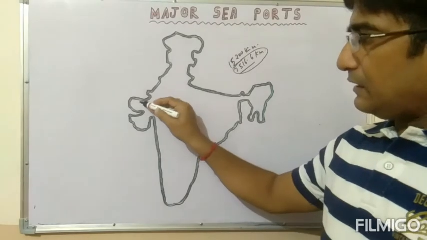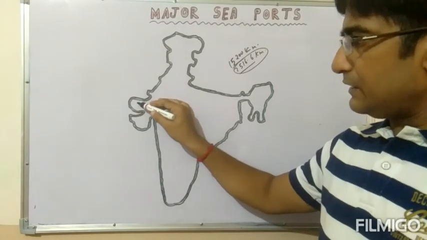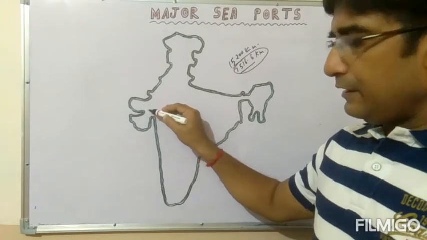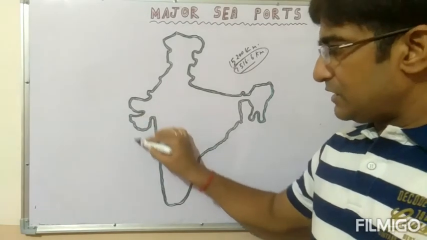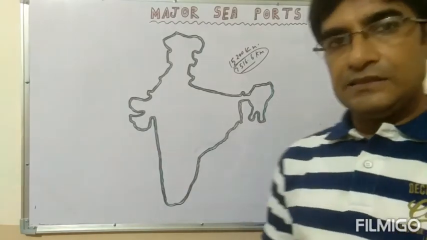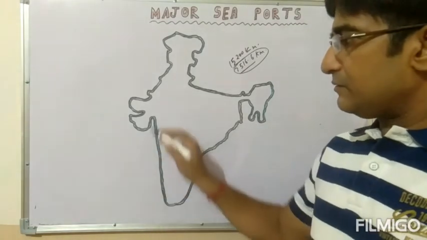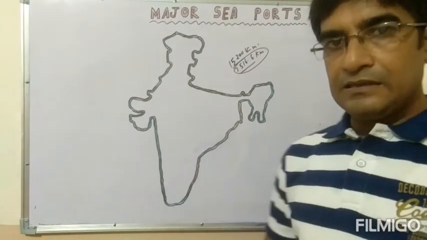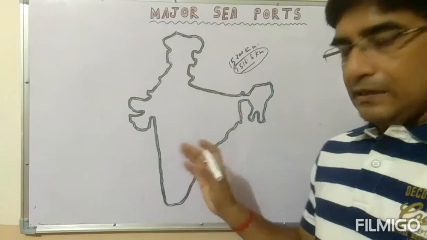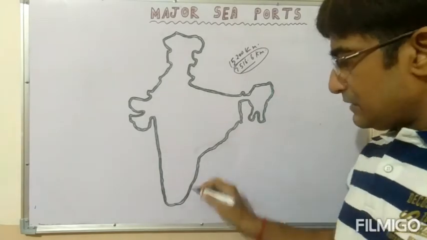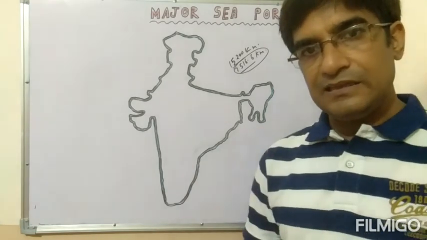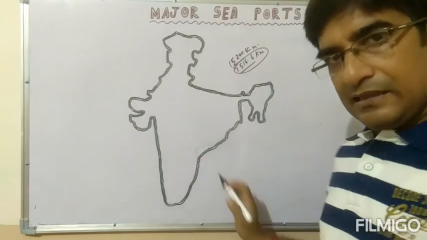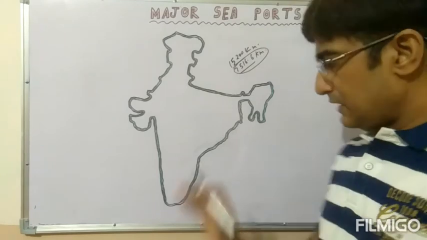Students, the coastal boundaries are also divided into two parts: the Western Ghat and the Eastern Ghat. The Western Ghat is a continuous series of hills, and the Eastern Ghat is also a continuous series of hills. The Western Ghat is higher than the Eastern Ghat. That is very important.